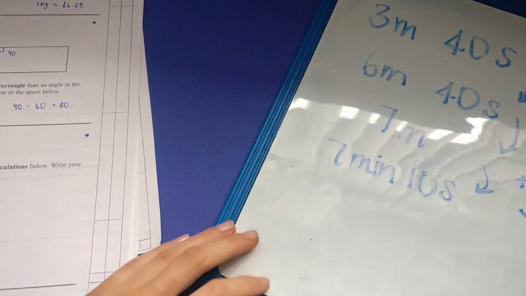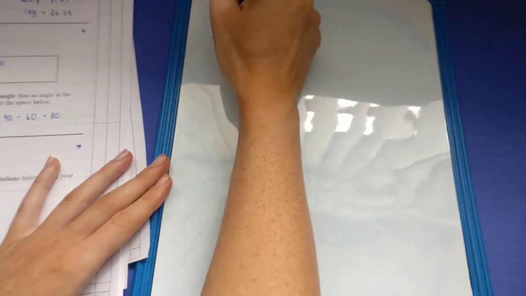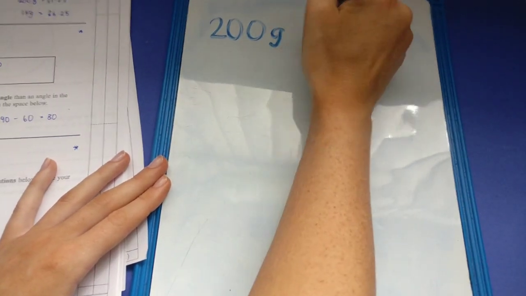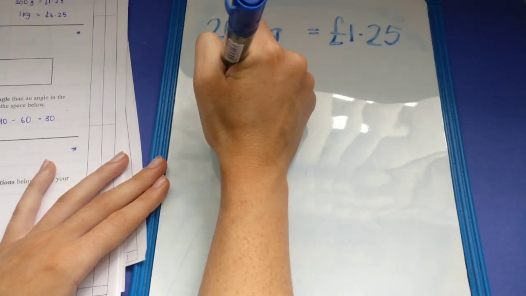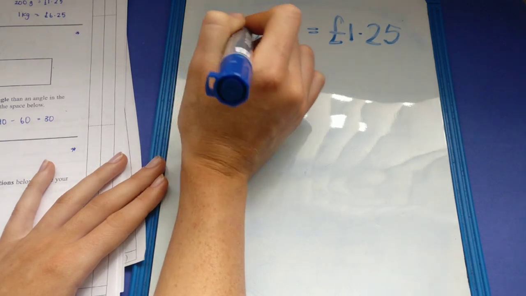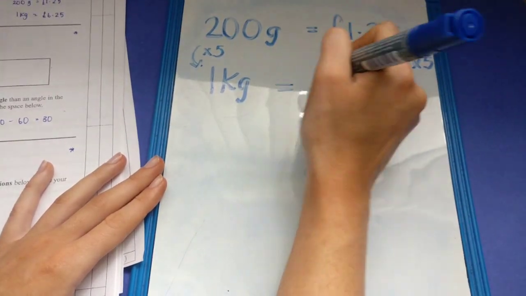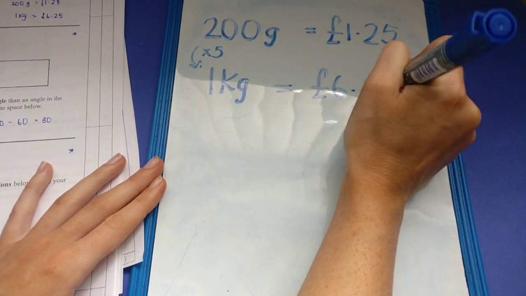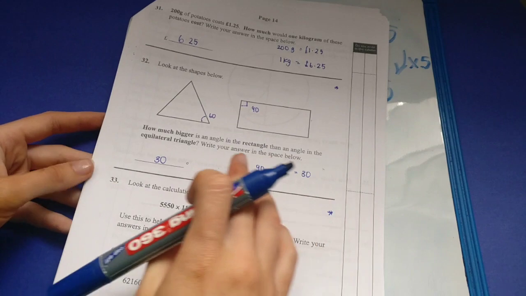Our question 31. Okay, so in question 31, you had that for 200 grams, it would cost you £1.25. And then we wanted to work out what was 1 kilogram, and you know that 1 kilogram is 1,000 grams, so you're just going to multiply that by 5, and you multiply this side by 5 then, and that will give you £6.25. Okay, so that's how you work out that question.